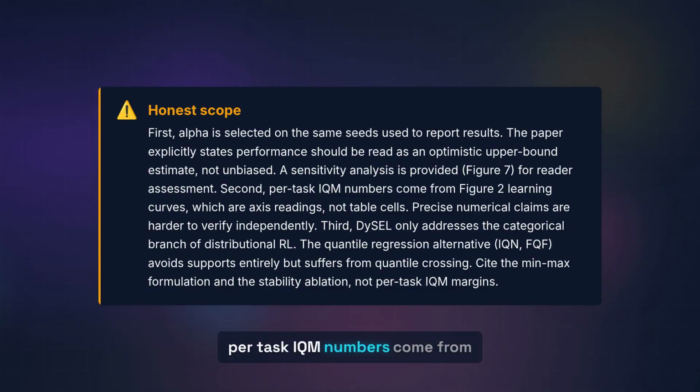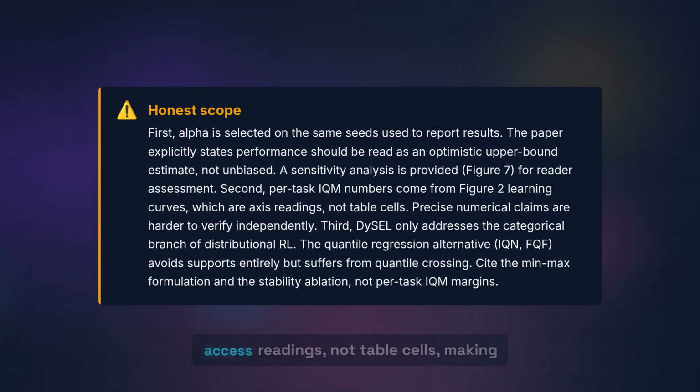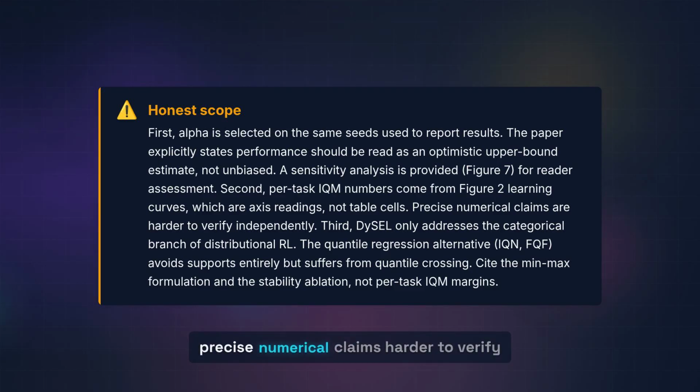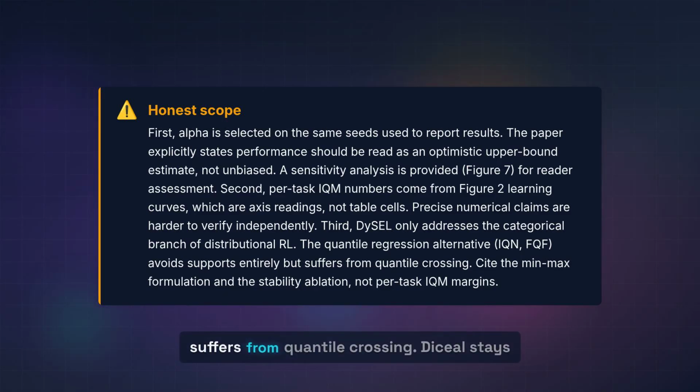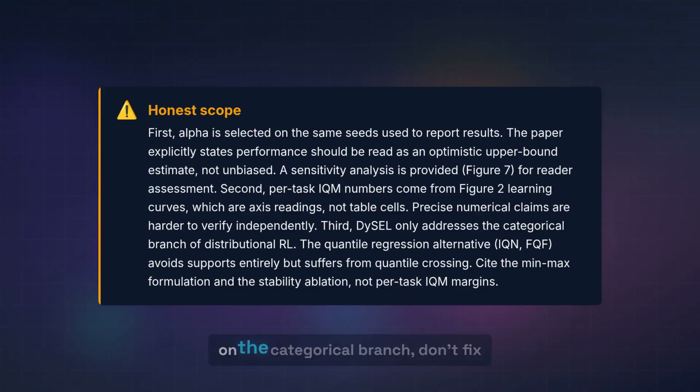Second, per-task IQM numbers come from figure 2 learning curves, which are axis readings, not table cells, making precise numerical claims harder to verify independently. Third, the method only addresses the categorical branch of distributional RL. The quantile regression alternative, like IQN and FQF, avoids supports entirely but suffers from quantile crossing. DySEL stays on the categorical branch.